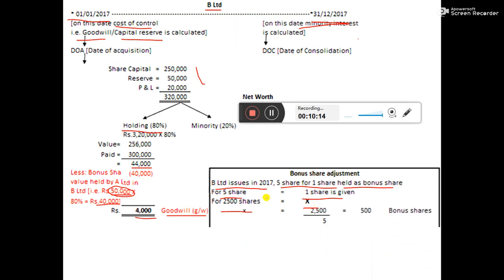How many shares will be given, we have to calculate. If we do cross multiplication, 2,500 divided by 5, 500 bonus shares will be given to the shareholders who are holding 2,500 shares. What will be the value of these 500 bonus shares? The value will be 500 into 100 rupees, so 50,000 will be the value of bonus shares, and this 50,000 amount has to be given effect to.